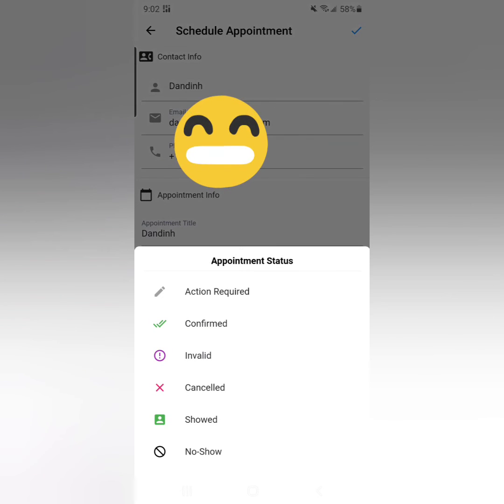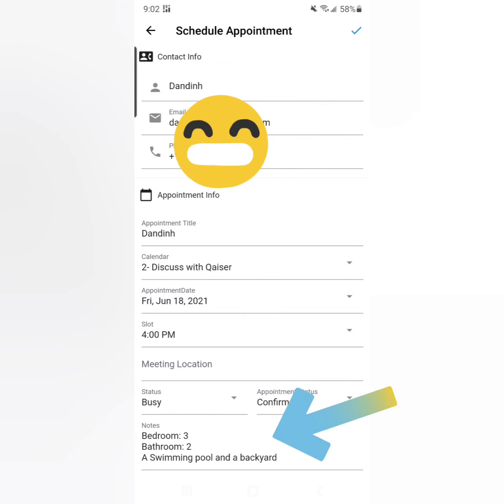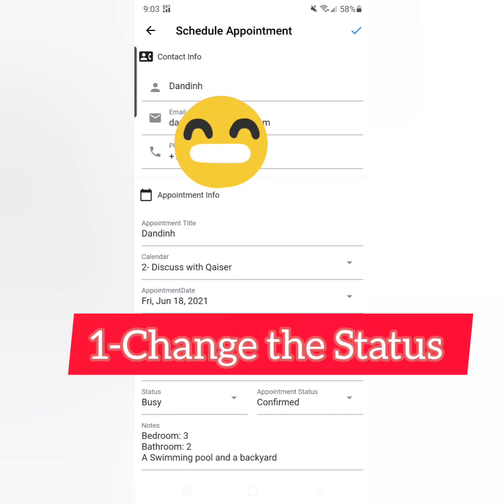Under the notes section at the bottom, you can see as well, let me show you where you can see the notes, like bedroom and bathroom and stuff. You can put in the notes whatever the outcome of your call was. So when we call next, after your call is done, if we need to follow up with the same person, or if it was a no-show, or whatever you have spoken about, these notes will tell us how to talk and what next action we have to take at our end.